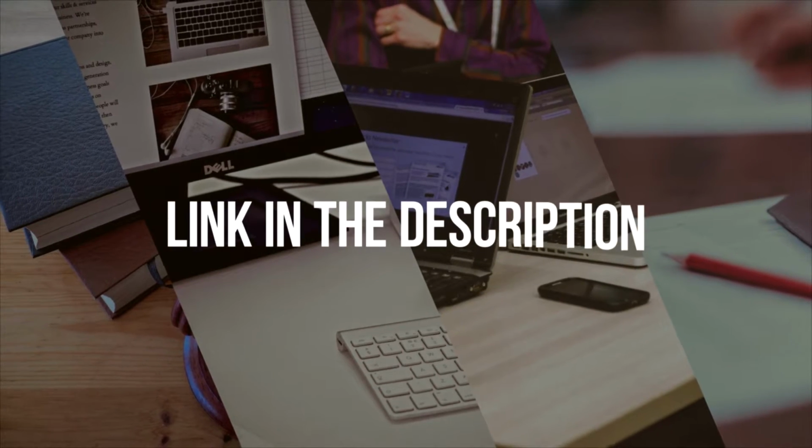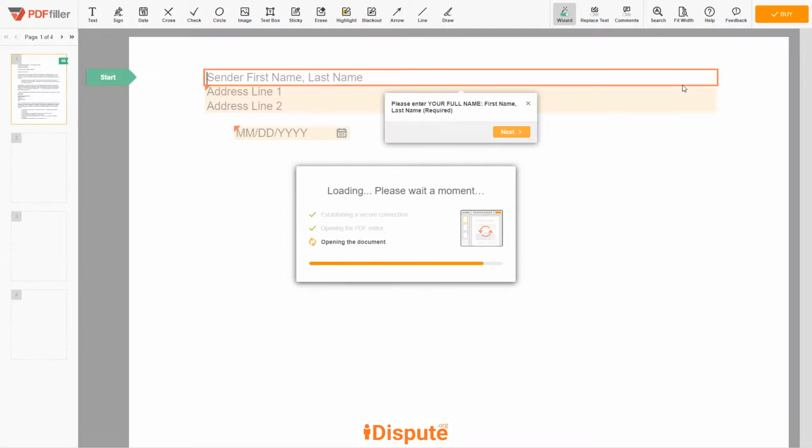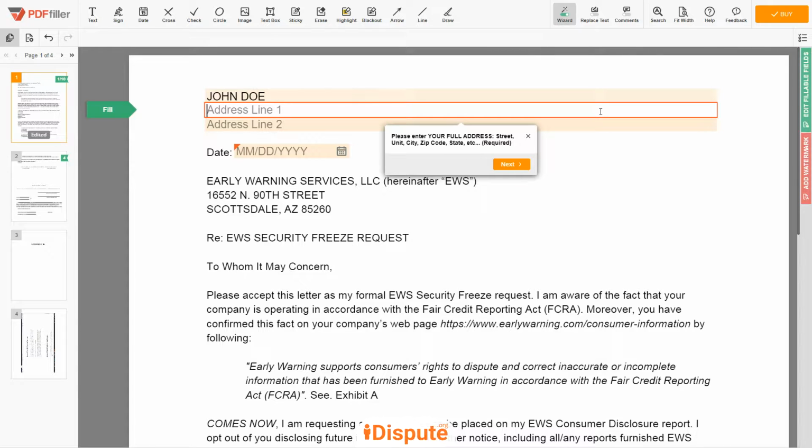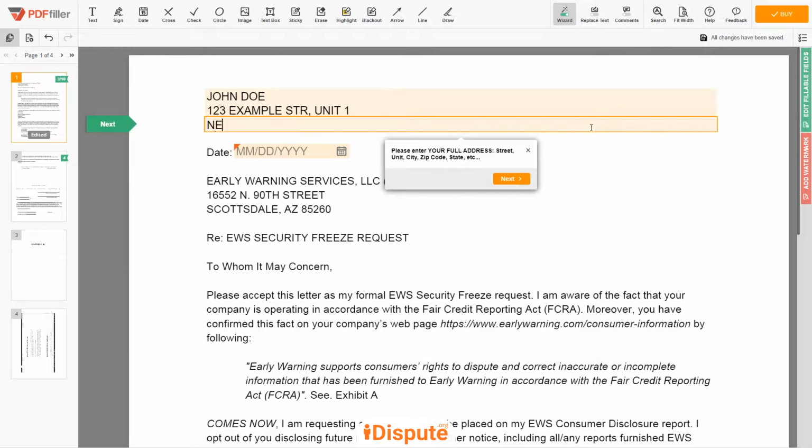Please follow the link in the description to open the document form. Now, you can start to fill out the form. Begin with your first and last name at the top. An example: John Doe. Next, enter your current address, the same address as mentioned in your ID or driver license. Address line 1, 123 Example Street, Unit 1. Address line 2, New York, New York 12345. Choose your document date.